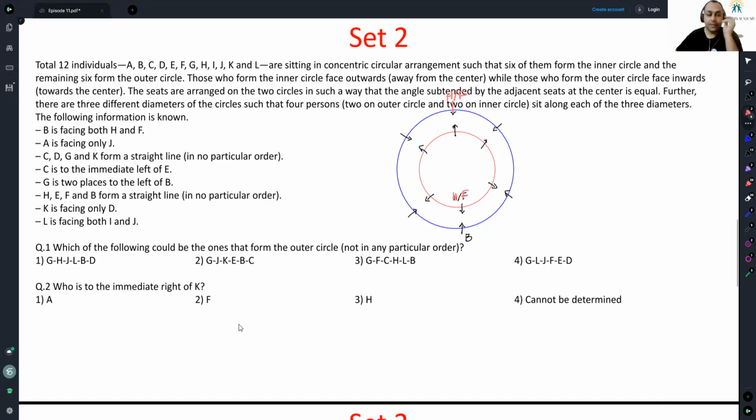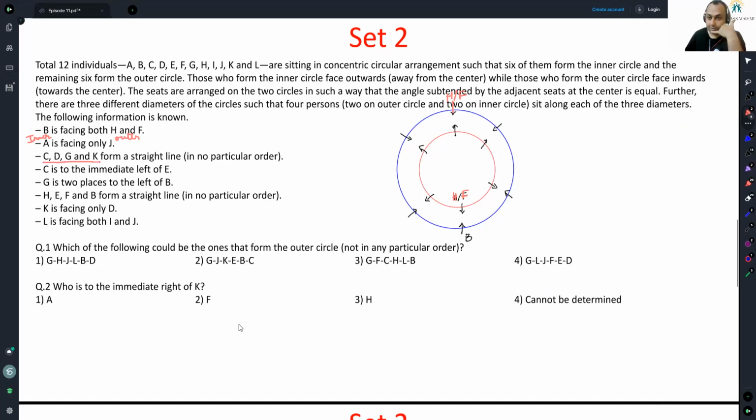Okay, this is known. A is facing only J. So I can't place A right now, but I know A is on the inner side and J is on the outer side, because only people who are sitting on the inner circle will face just one person. People on the outer side will face 2 people. C, D, G, K form a straight line in no particular order. Okay, they are on a diameter.